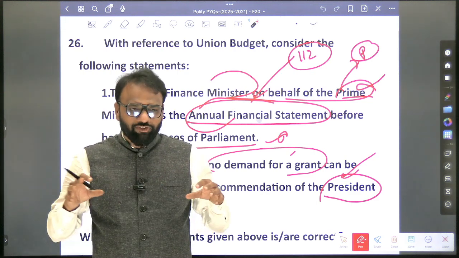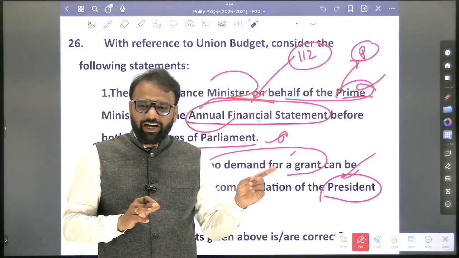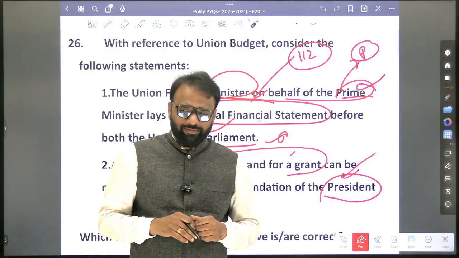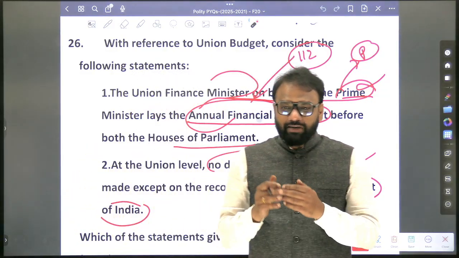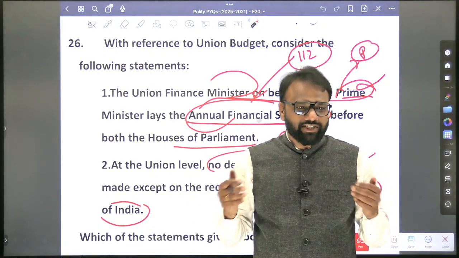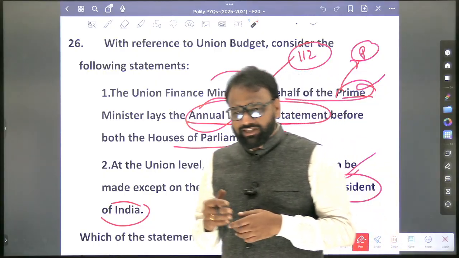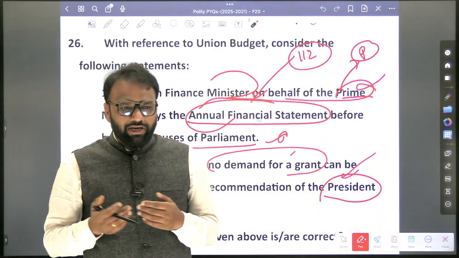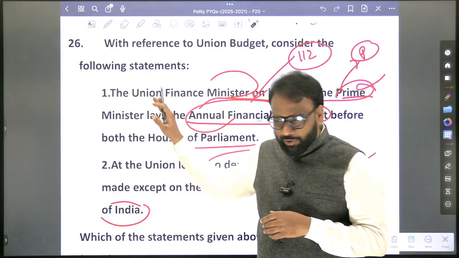From the Consolidated Fund of India, the amount will go to the minister's account. Then they can start spending once the demand for grants has been passed. True or false? Appropriation. Very important. Just a demand for grants, if it has been passed, automatically funds will not go to the respective ministry's account. So we have to pass one more bill, that is called the Appropriation Bill. So once the Appropriation Bill becomes an Act, then money will be dispersed to the respective ministry's account. So all these things you have to revise in this context.